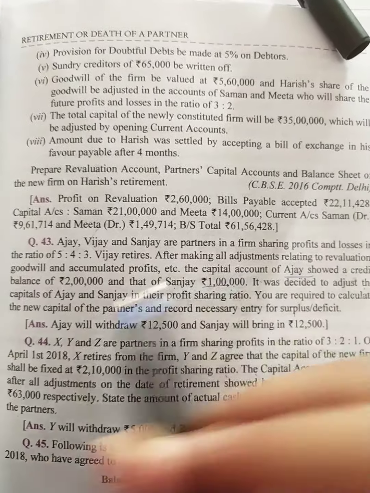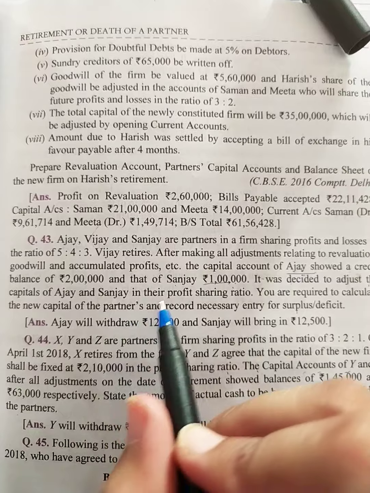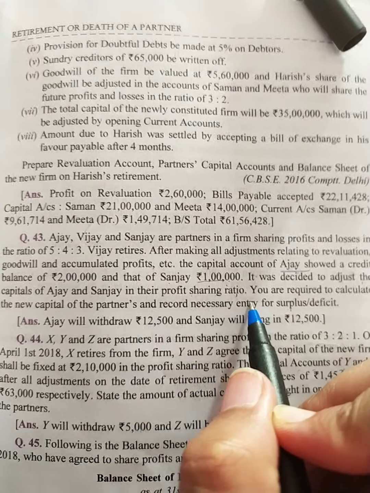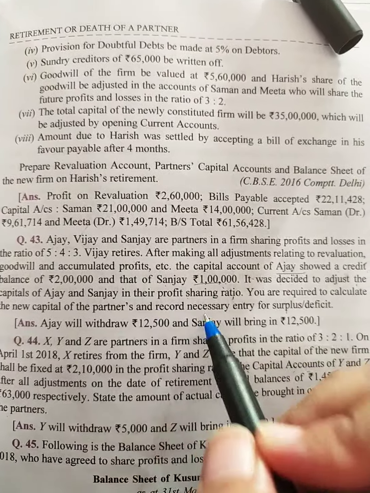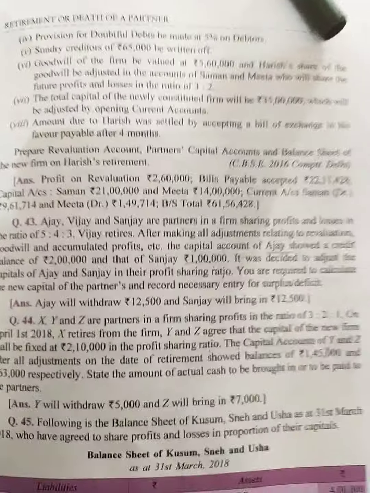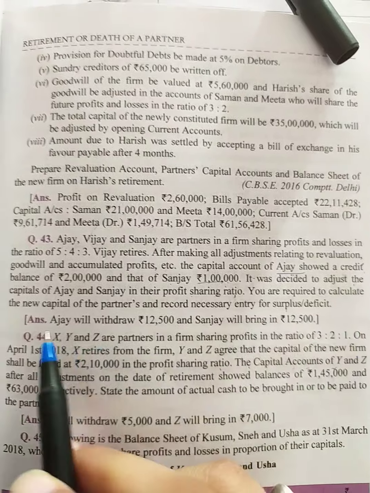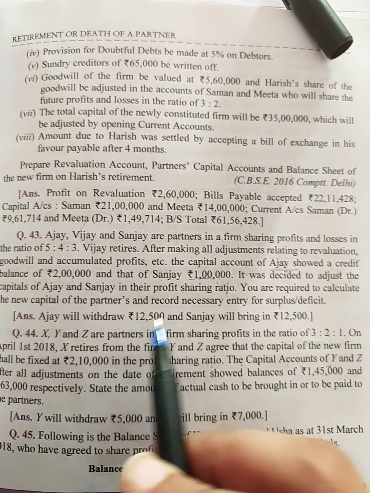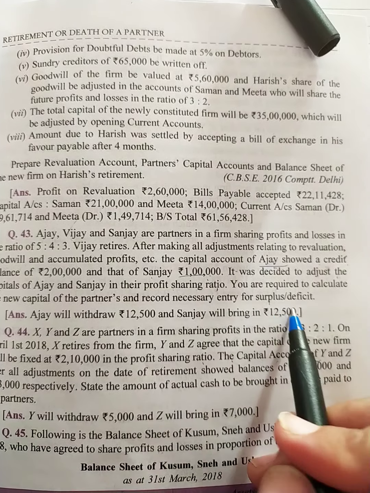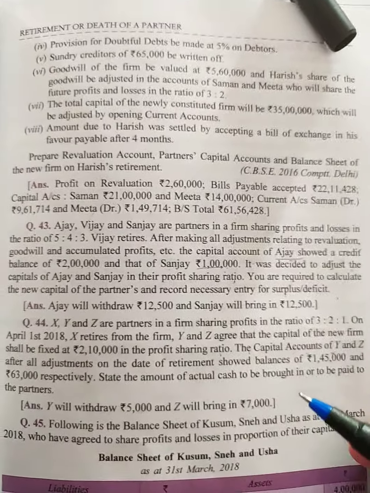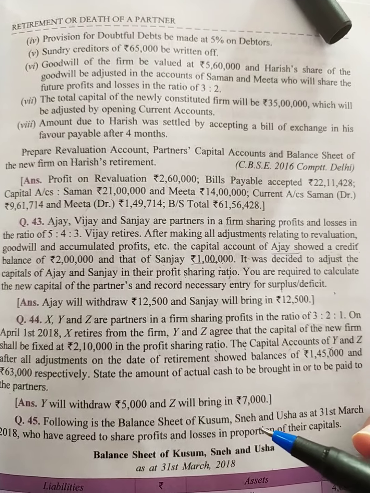It was decided to adjust the capital of Ajay and Sanjay in their profit sharing ratio. Now, this capital should be divided in the new profit sharing ratio. So you are required to calculate the new capital of the partners and record the necessary entry for surplus or deficit. Okay students, let's start our calculation now.